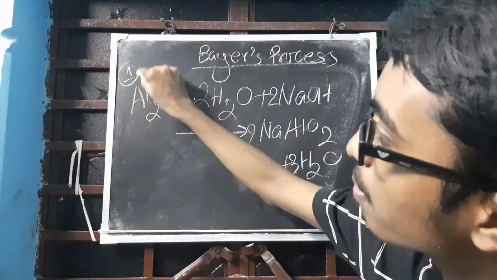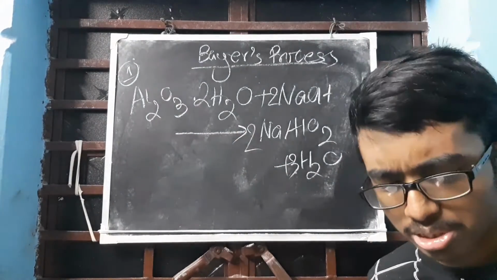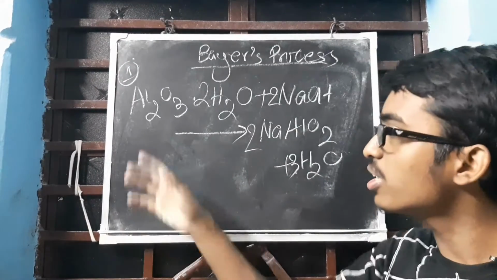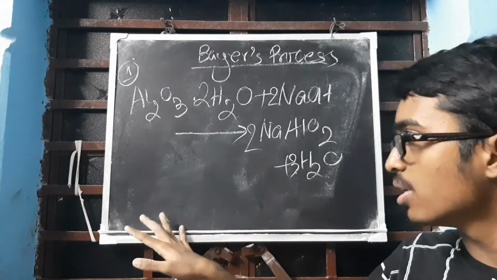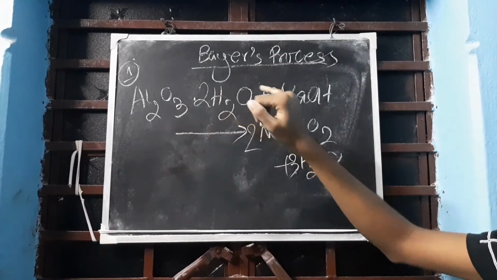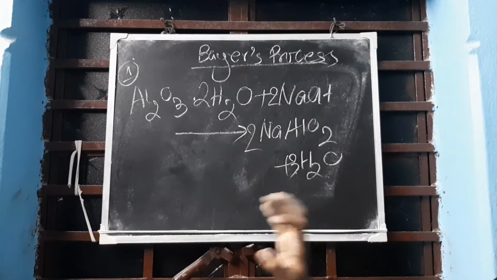If the Baeyer process comes, you have to write the three reactions. Generally questions are like: explain Baeyer process with the help of reactions. First reaction, I am repeating: Al2O3.2H2O plus 2NaOH forms 2NaAlO2 plus 3H2O.